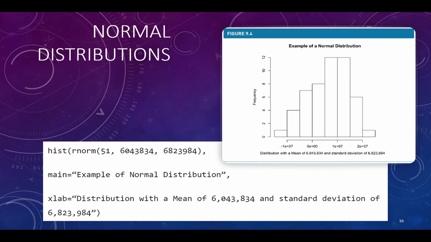Again, notice that main equals and xlab equals go inside the histogram parentheses and not the rnorm parentheses. The rnorm parentheses stop here, your histogram parentheses stop down here. That's really all there is to visualization of data.